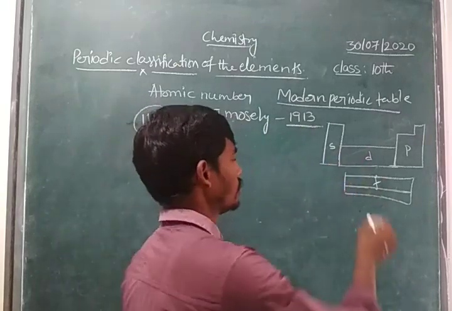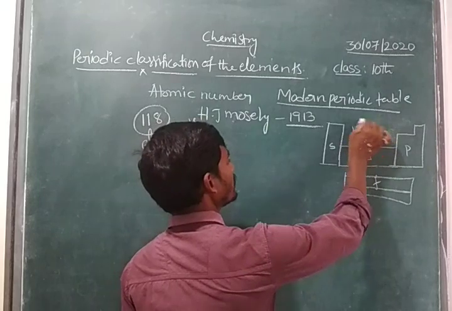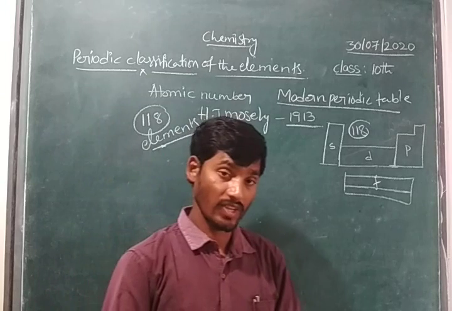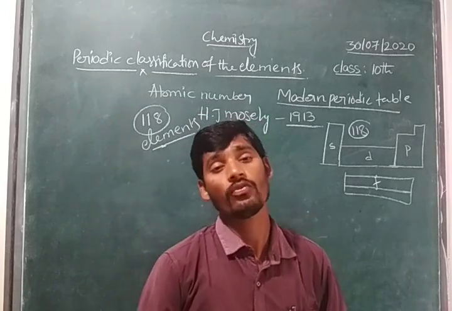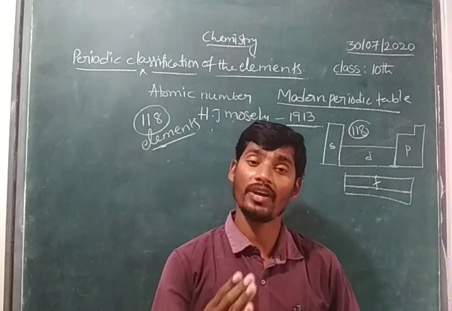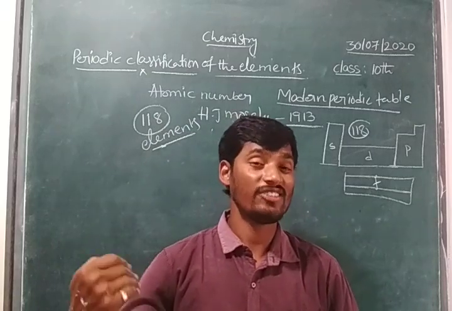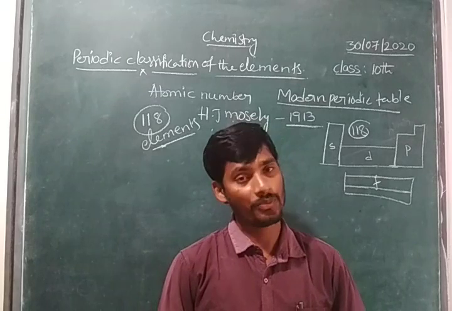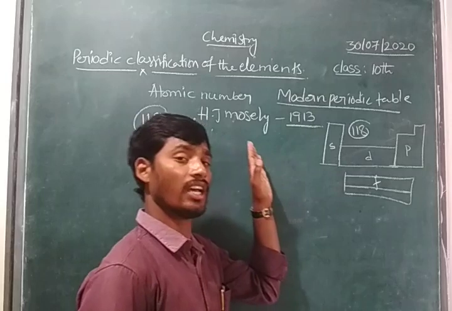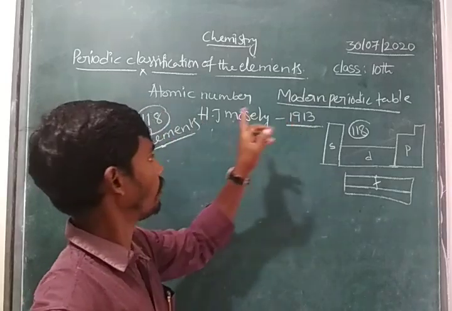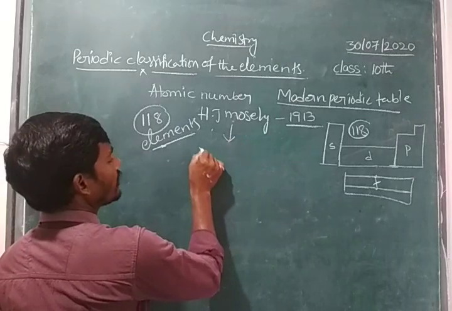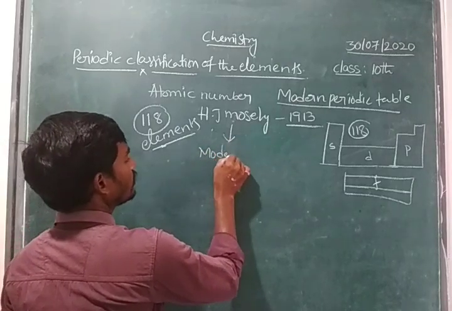So totally those 118 elements were arranged in 4 blocks. See here, in the case of Mendeleev, he arranged the periodic table based on Mendeleev's periodic law. But here H.G.J. Moseley arranged the elements based on the atomic number concept, based on the modern periodic law.